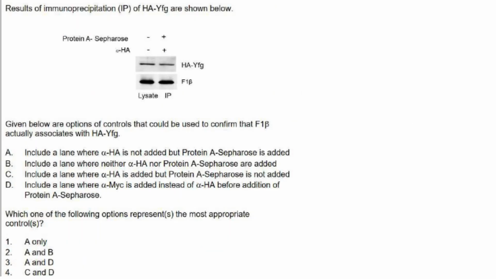Then next one. Results of immunoprecipitation of HA-YFG are shown below. Given below are options of the controls that could be used to confirm that F1B actually associates with HA-YFG. So these are the various controls that are mentioned in the options. From that you have to choose the most appropriate control or controls.